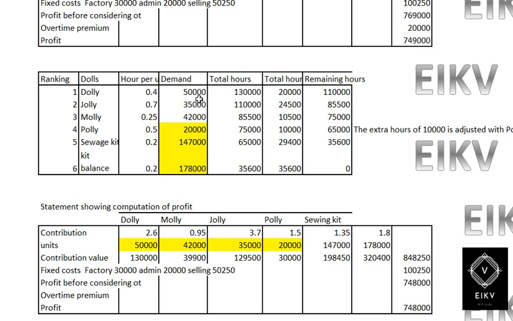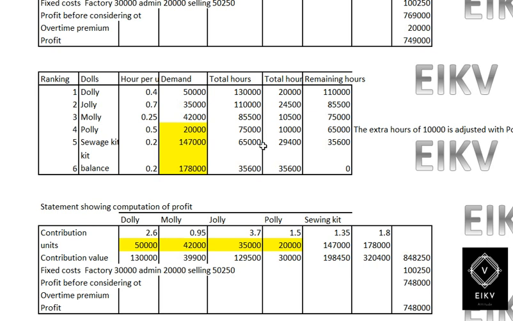After that, we'll take the manufacturing of sewage kit which we need to deliver with the doll. So for that, we will take the sum total of Dolly, Jolly, Molly and Polly, which is the demand, that is 50,000 plus 35,000 plus 42,000 plus 20,000, which will give you 1,47,000. So 1,47,000 is the requirement of sewage kit which is served with the doll. So for that we have 0.2 hours required. So 0.2 into 1,47,000 will give you 29,400 hours.